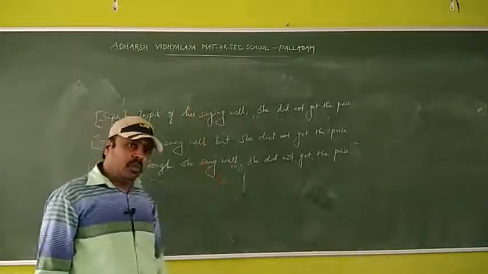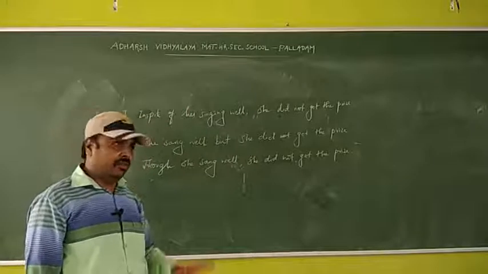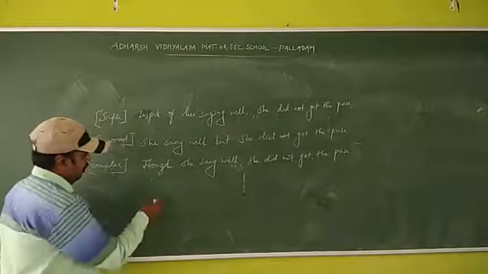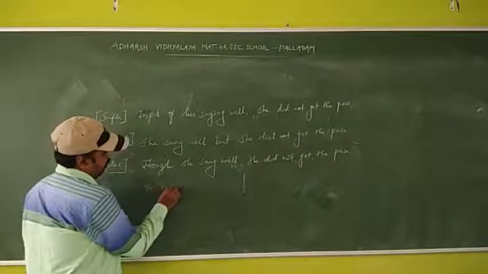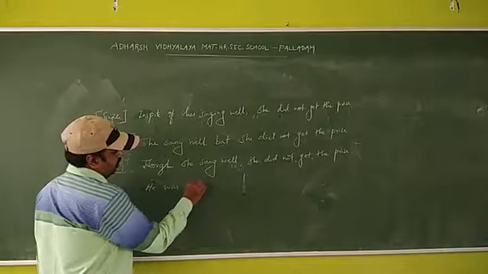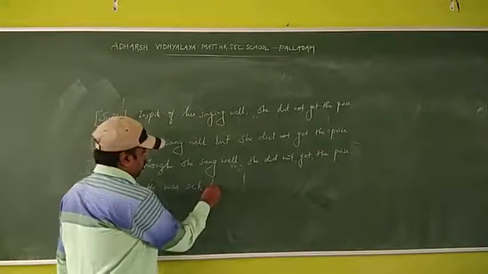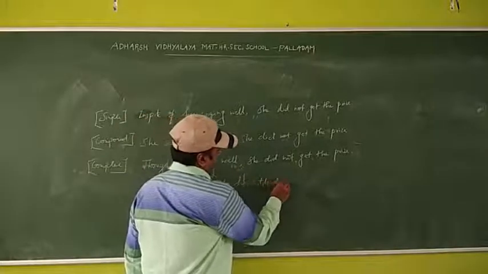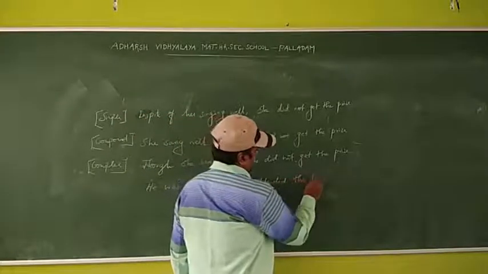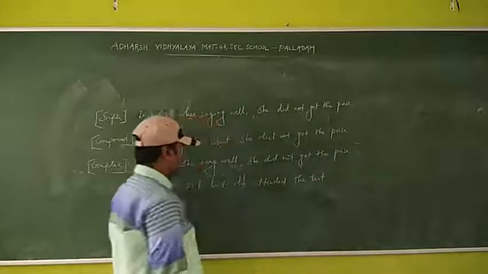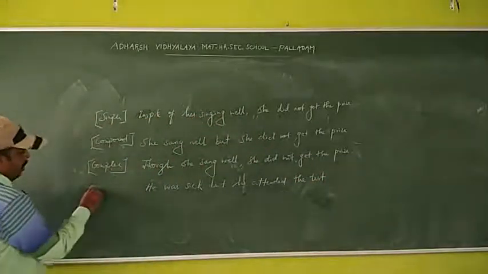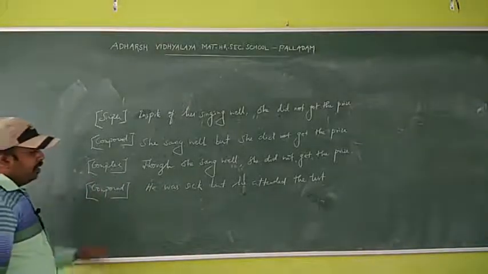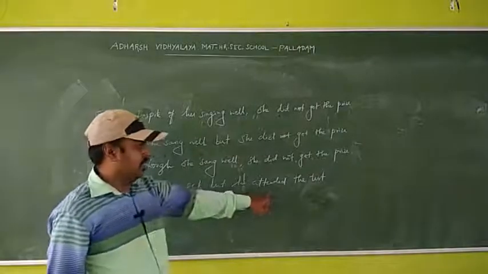The type 2 is, one more in the first rule, type 2. For example, listen carefully. He was sick, but he attended the test. It is compound. Okay. He was sick, but he attended the test.